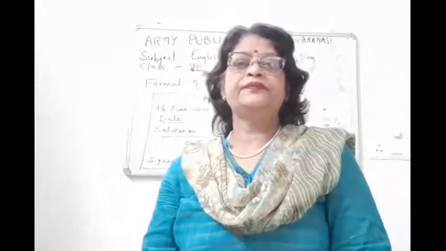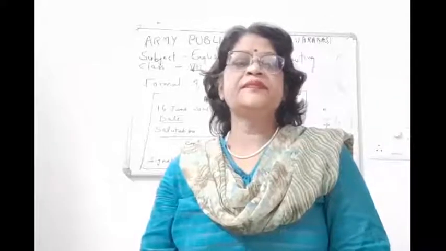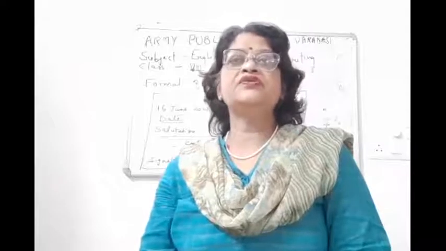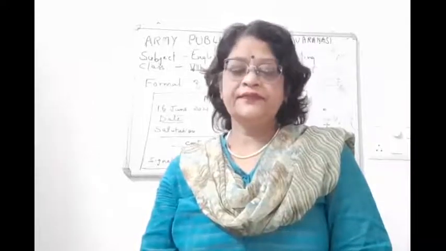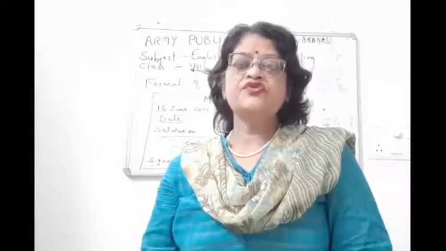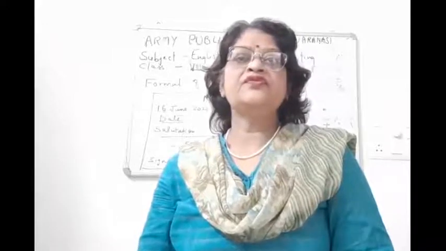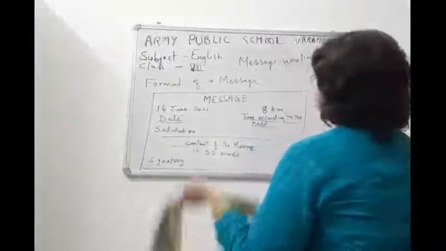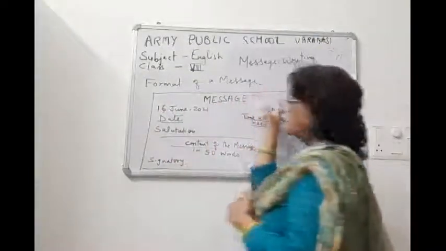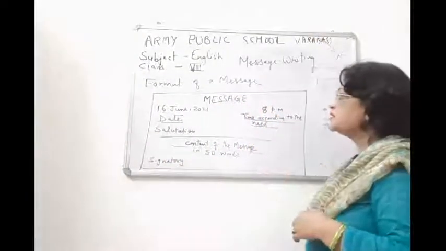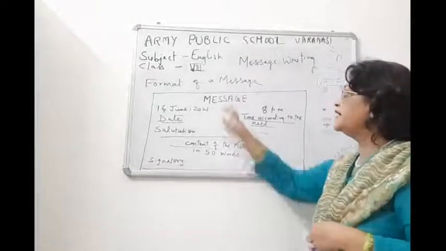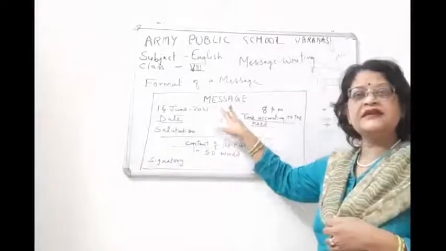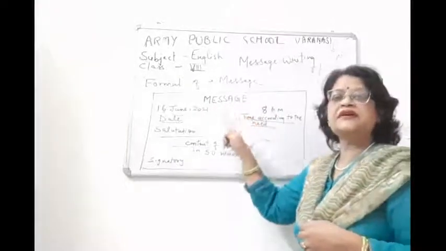Now students, one more thing I would like to say, that first of all you have to draw a rectangular box children. Leave one line, and write message in the second line in the center with a capital letter.